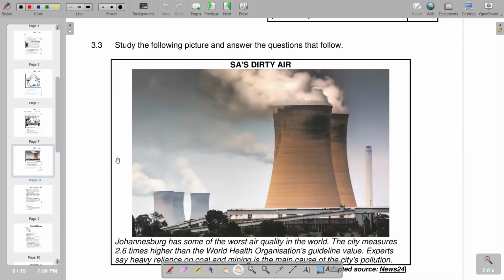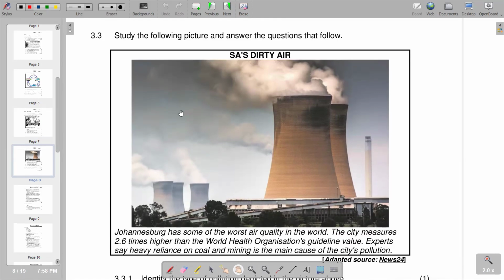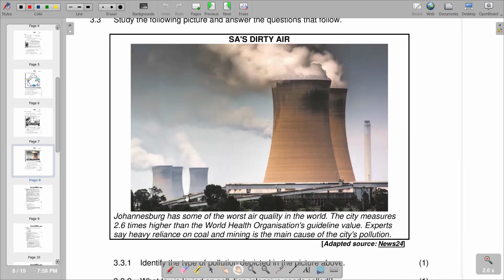Then we move on to the next question, which is going to be our 3.3. Study the following picture and answer the questions that follow. So we've got a picture of SA's dirty air, whereby Johannesburg has some of the worst air quality in the world. The city measures 2.6 times higher than the World Health Organization's guideline value. Experts say heavy reliance on coal and mining is the main cause of the city's pollution.